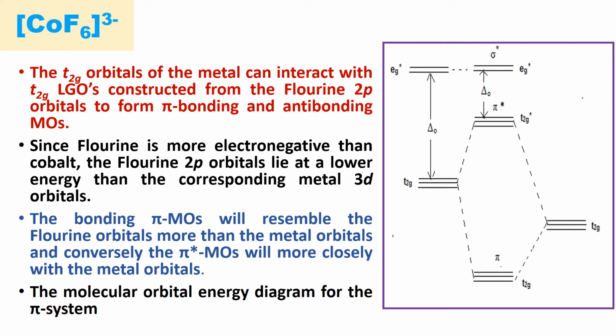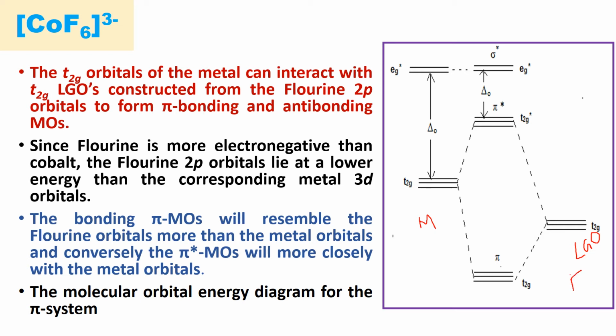In this case, this is the metal orbitals and this is the ligand group orbitals, and both have matching symmetry, that is T2G symmetry, that overlap sidewise or laterally to form pi bonding molecular orbitals. And in this case, the fluorine is here the ligand